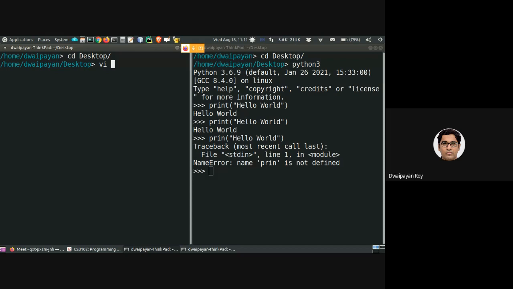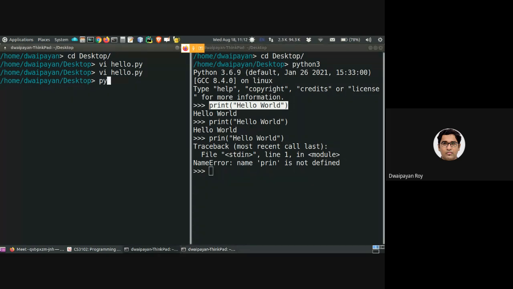Now let's write another file, say hello.py. Let's write the same thing, print hello. Now I have saved the file containing the line print hello. In the interactive way, we started the Python interpreter, and then we wrote the statement that we wanted to execute.